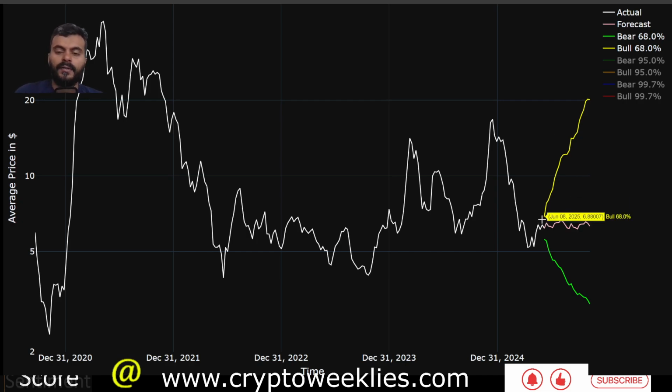If we were to look at some of the bullish predictions using this yellow line, which is the 1 standard deviation non-euphoria bull case for UNI, in the next 6 months the price could be per this model between $7 and about $21. Again, none of the content is financial advice.